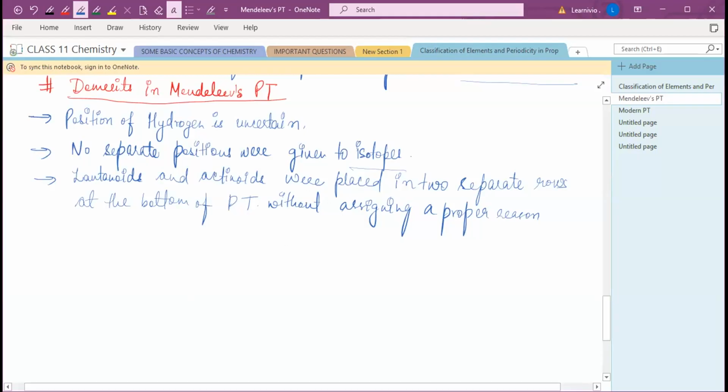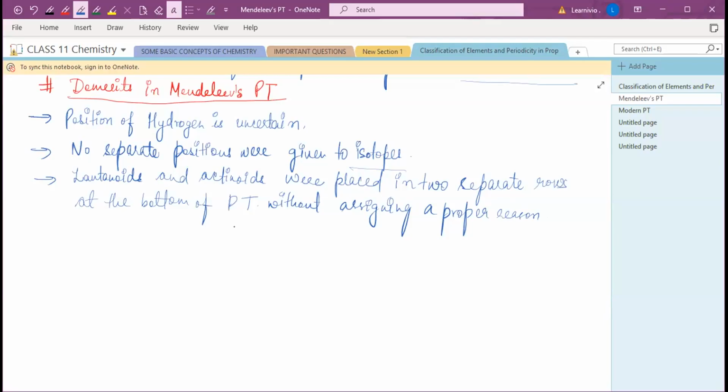But this periodic table has not given separate positions for the isotopes. This periodic table has been framed on the basis of increasing atomic masses of the elements, so different positions must have been allotted to all the isotopes. But Mendeleev ने ऐसा कुछ नहीं किया.